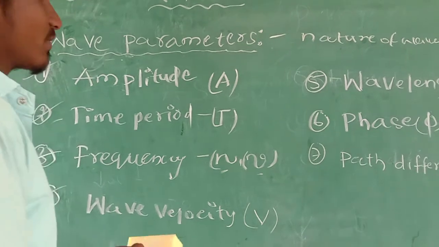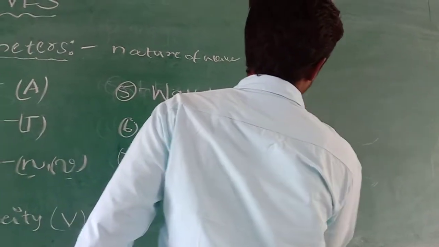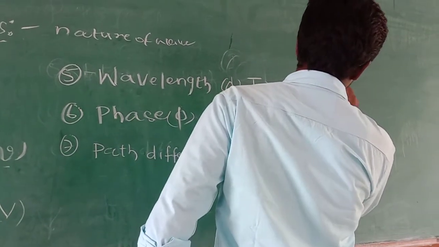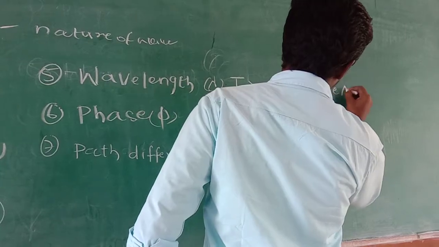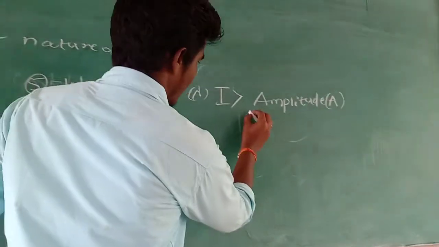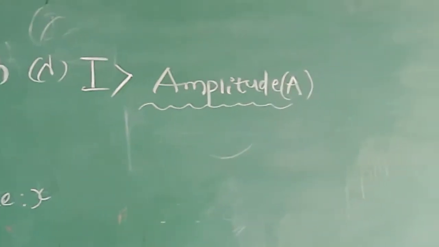First one is amplitude. Amplitude is nothing but the maximum displacement occupied by the wave in its motion.